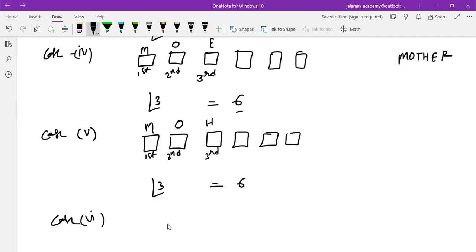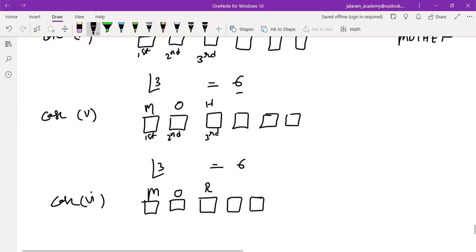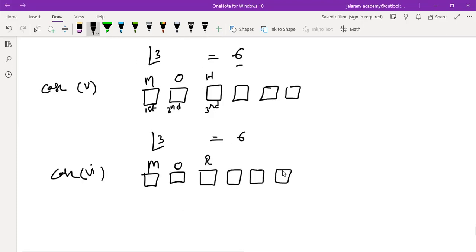Now case 6. The first letter is M. Second is O. What could be the third? Sir, R. R comes before T. Okay. R comes before T. Yes, sir. So there are two more choices. 3 factorial 3, MOR. So again factorial 3, that is 6 choices.